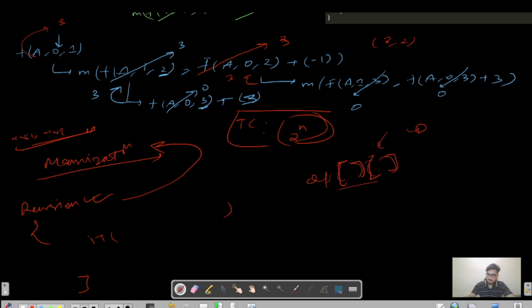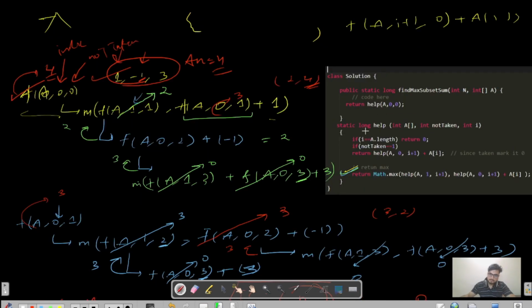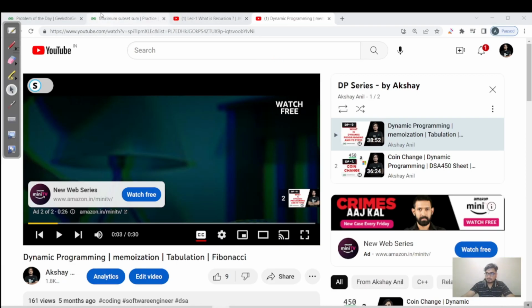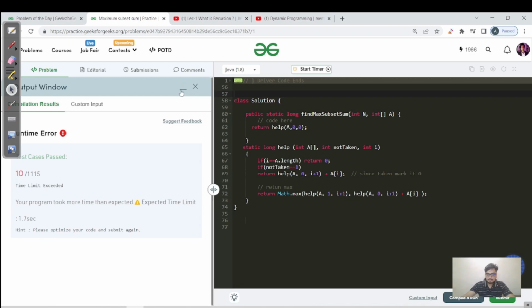So it depends: the number of states equals the number of dimensions required in the DP array, right? Now, if you watch the DP video on memoization, whenever you are doing anything, your first check is if not taken equals -1, so we compare whether the particular value exists for this state, then directly take that value and proceed ahead, right? So we will do the same. Let us do the memoization here, and then we will go ahead.